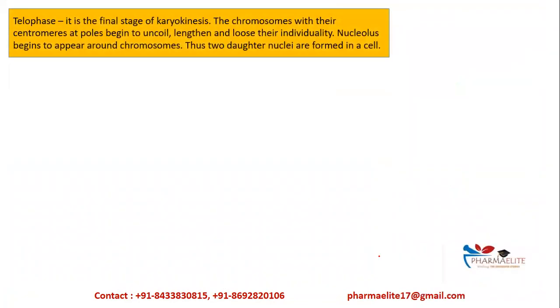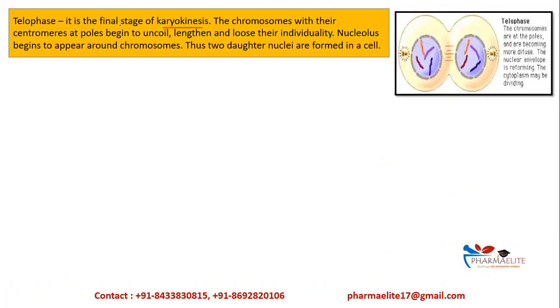Now, what is telophase? It is the final stage in karyokinesis. The chromosomes with their centromeres at the poles will begin to uncoil. They lengthen. The chromosomes will again start to uncoil, that is, they are becoming single. See, where earlier the chromatids were paired, now the chromosomes begin to uncoil. They will lengthen. And now the nucleolus will again start to reappear. Earlier the membrane was disappearing.